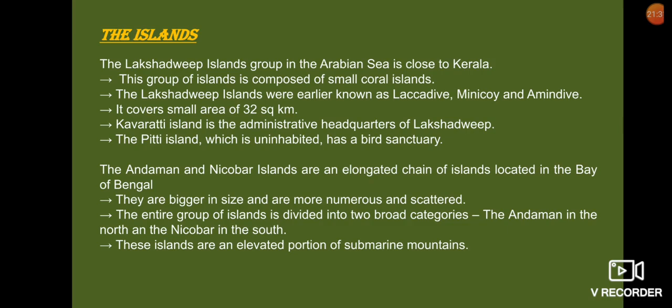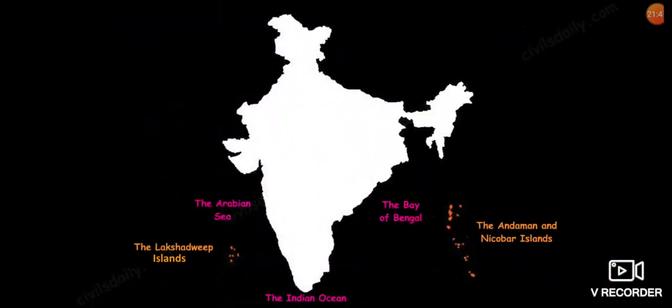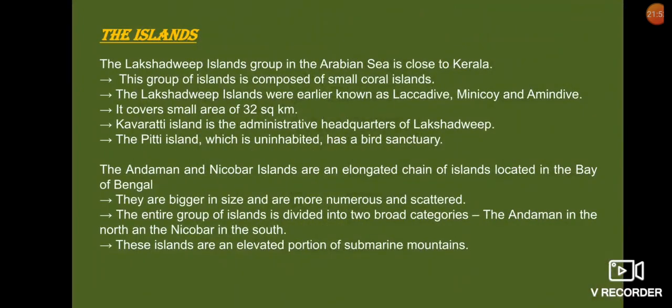The Lakshadweep Islands were earlier known as Laccadive, Minicoy or Amindivi. It covers a small area of 32 square kilometers. Kavaratti Island is the administrative headquarters of Lakshadweep. Here you can see the Lakshadweep Islands as well as the Andaman and Nicobar Islands. Kavaratti Island is the administrative headquarters, that is, the capital also, of Lakshadweep. The Pitti Island, which is uninhabited, has a bird sanctuary.